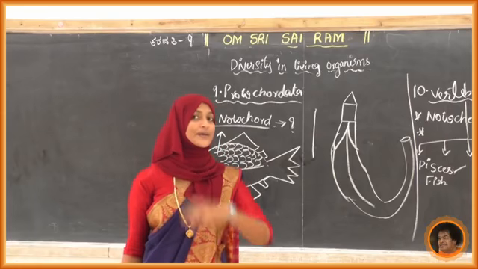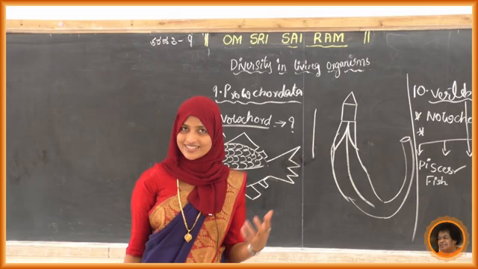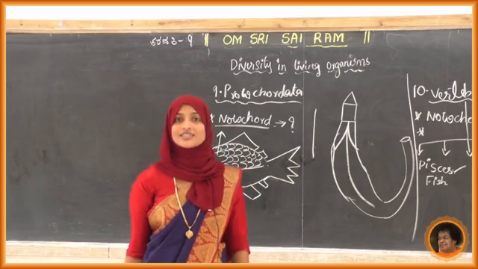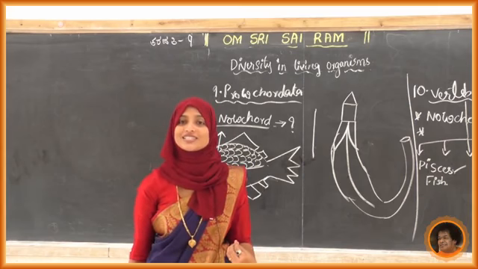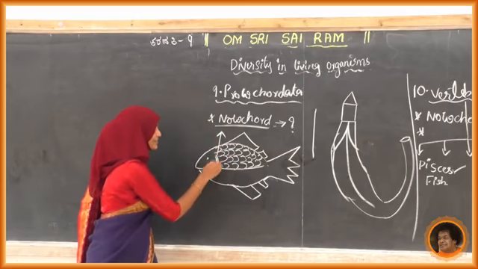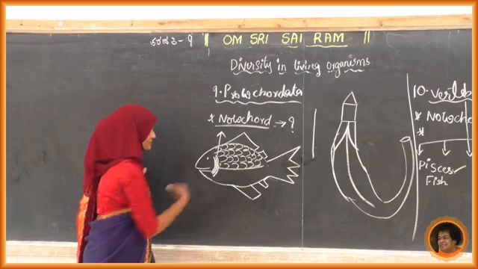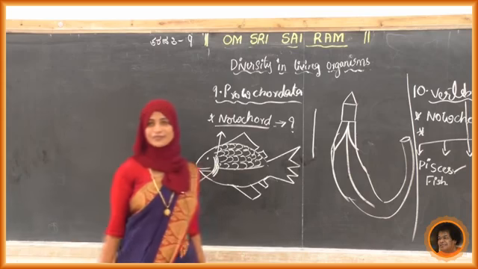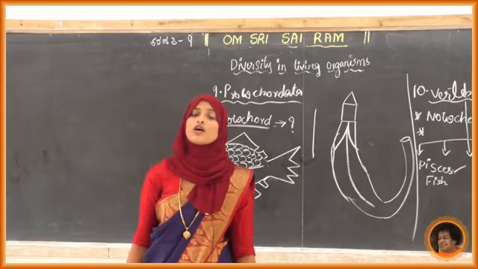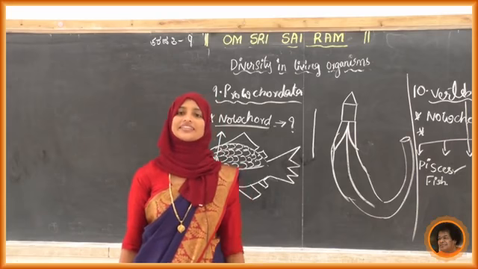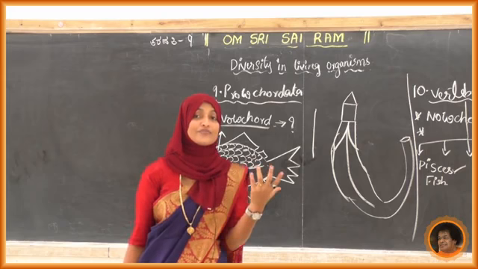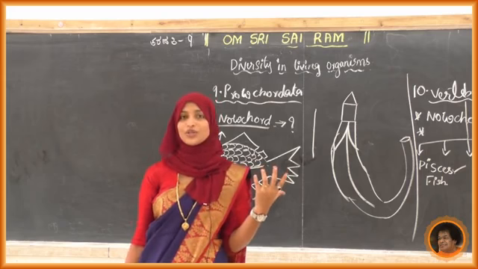Next, how are they breathing? They obtain dissolved oxygen in water. So by using what are they taking that oxygen? Yes, they have gills here. These are the gills. By using those gill pouches, they take up that dissolved oxygen. So they are not taking oxygen from air. How we are breathing is completely different from this aquatic one.